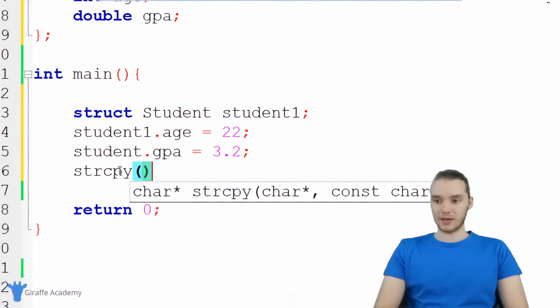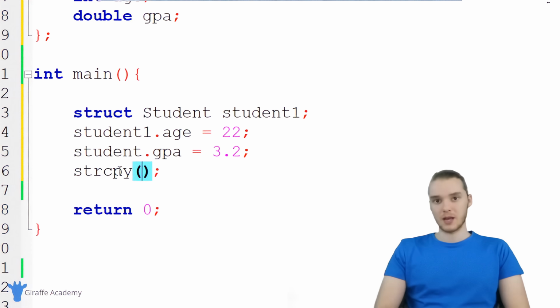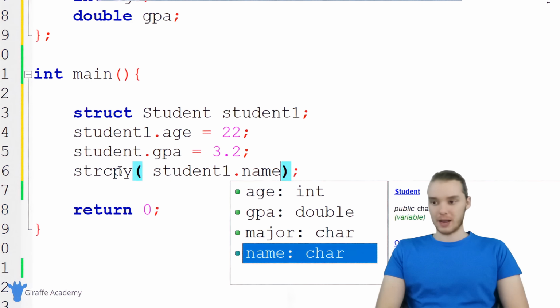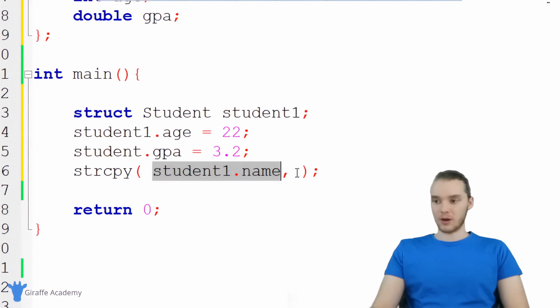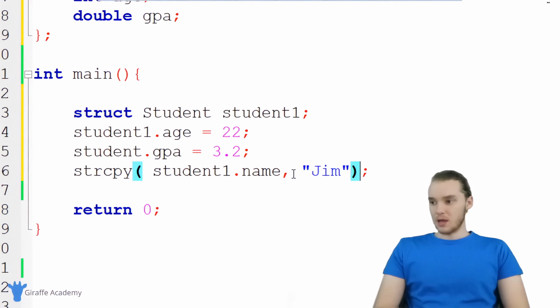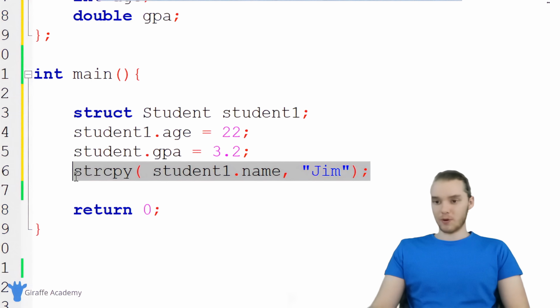strcpy, and inside of here I need to pass two parameters. The first thing I want to pass is the destination for the string, so we're going to pass in student1.name. The second thing I want to pass in is the string that I want to store inside of student1.name. So in our case, let's just name him Jim. So now student1.name's value is equal to Jim, and I can do the same thing for major.